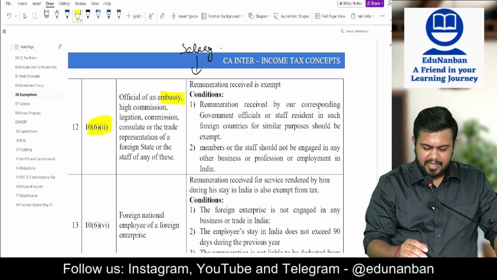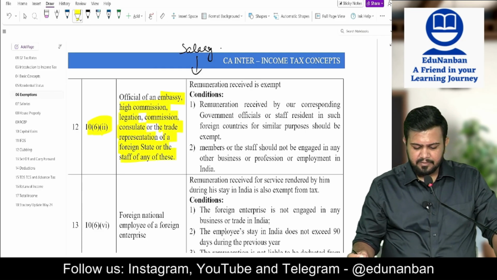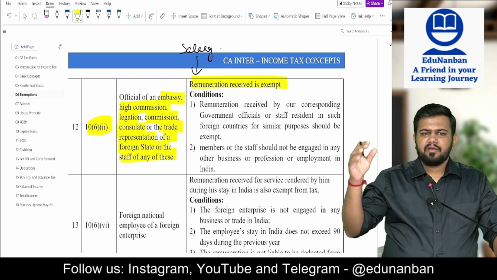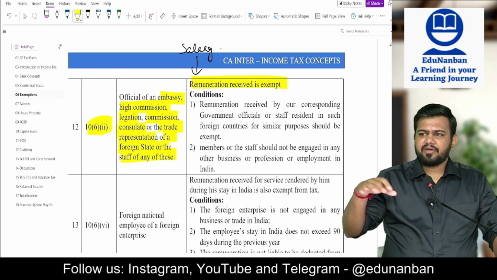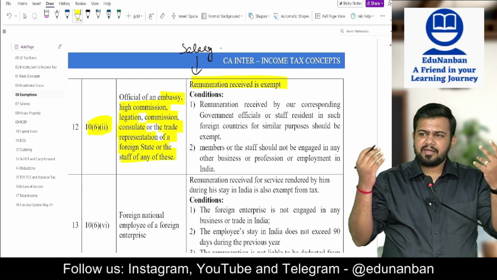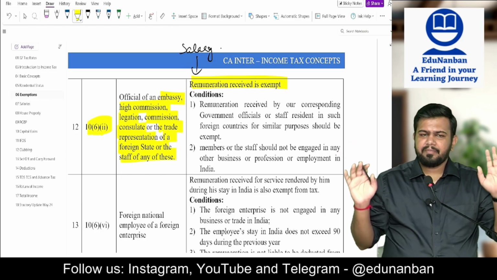For an official of an embassy, high commission, legation, commission, consulate or trade representation of a foreign state, the remuneration received is exempt. For example, a person from Russia coming to India and working in the Russian embassy, or a person from the US working in the US embassy, their remuneration is completely exempt. But there are some conditions.